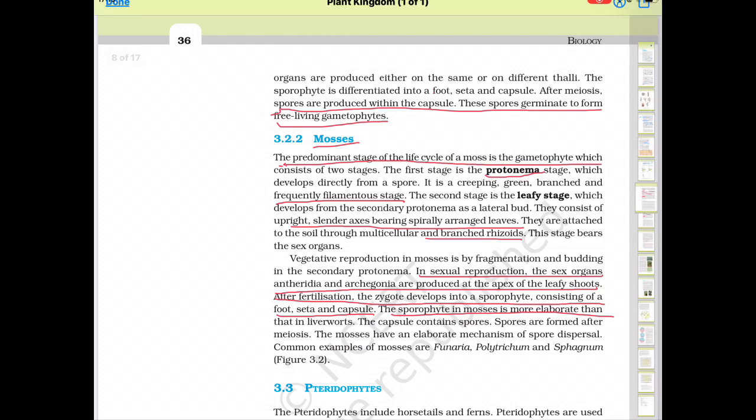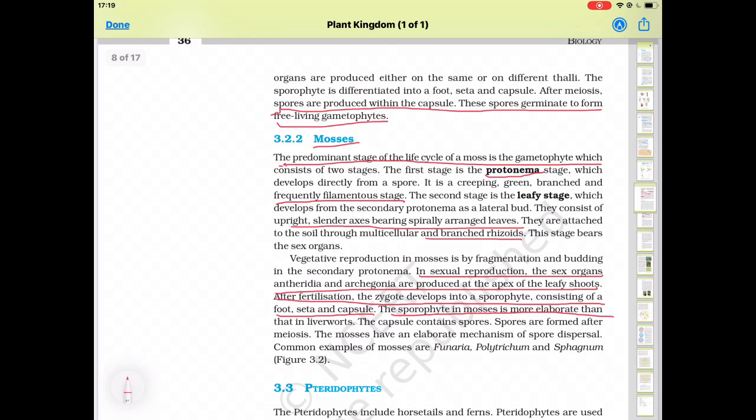The important questions are: what is the economic importance of bryophytes, explain the life cycle of bryophytes, what are liverworts, what are the features of liverworts, and what are the features of mosses.